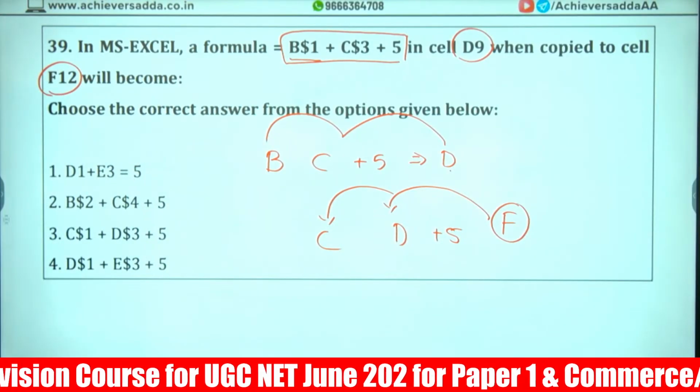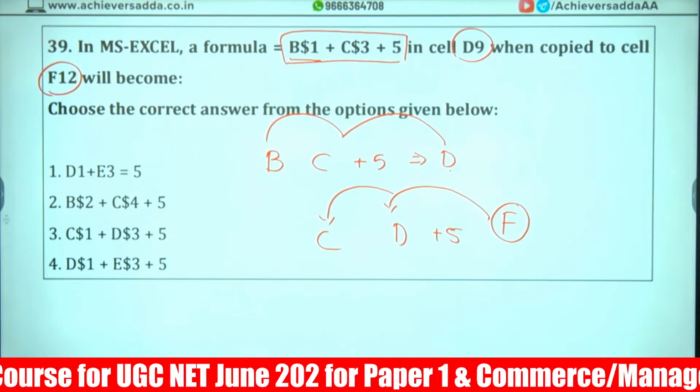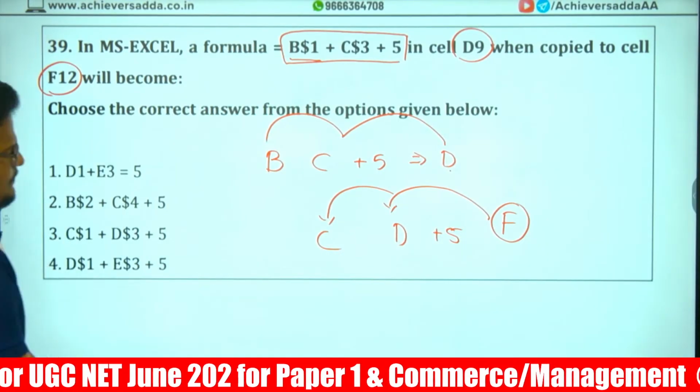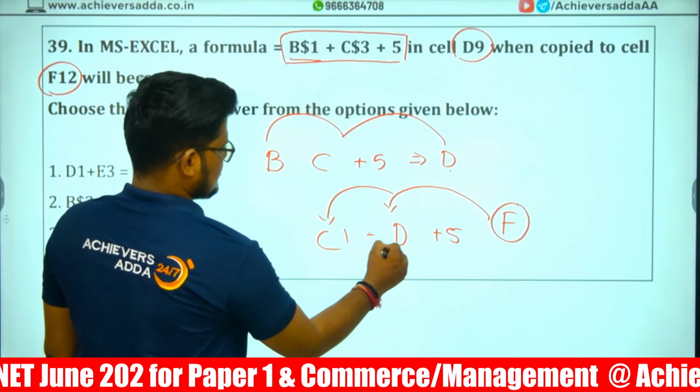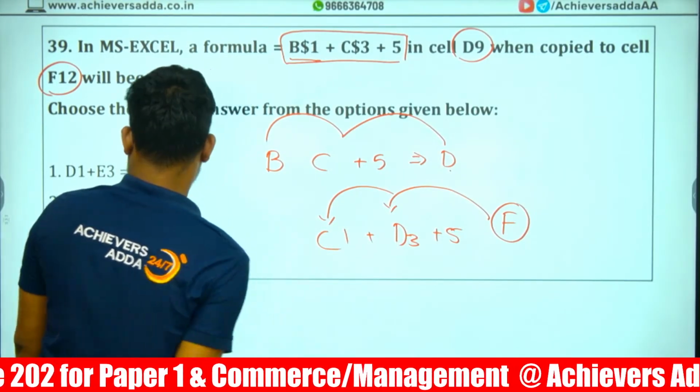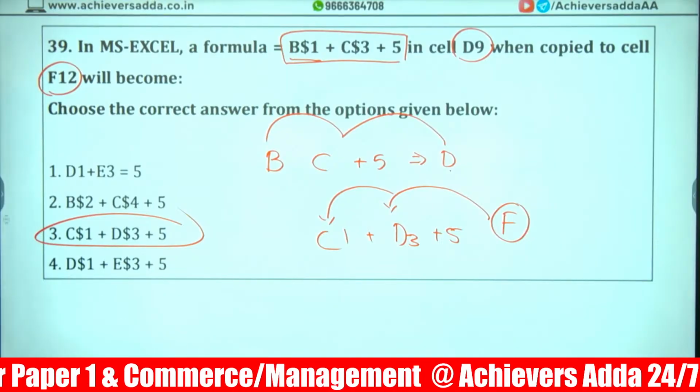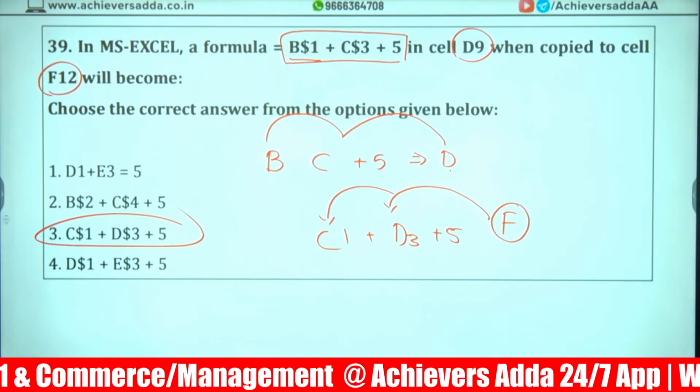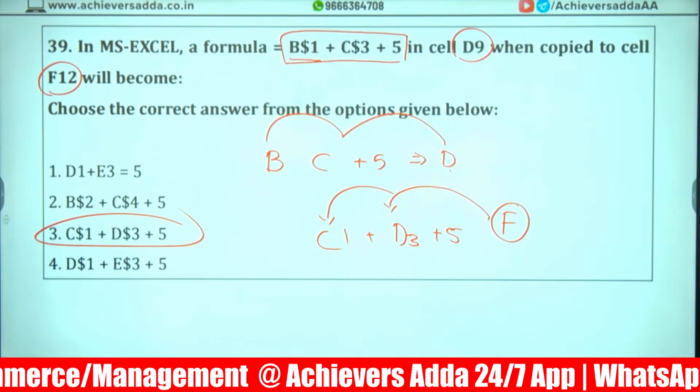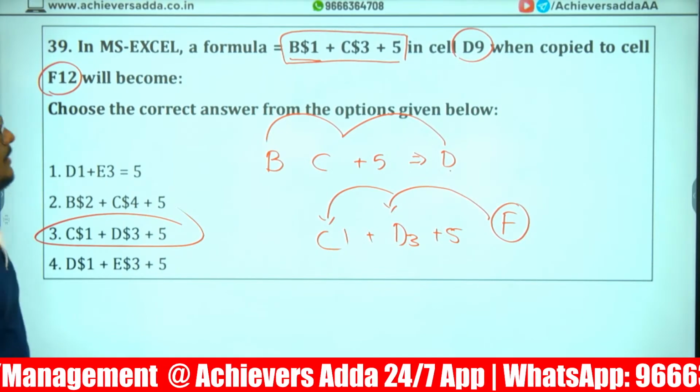Now write it down: D$1 plus E$3 plus 5. That is option number 3. Just apply some sort of logic while solving a question. That will help us solve more.